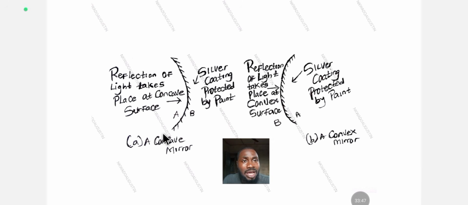That's where the reflection of light occurs. In this concave mirror, it is at the middle, the area of the highest curvature. While in the convex mirror, this place has the silver coating. A mirror is just glass coated with silver. So this point, the area of the greatest curvature of the convex mirror, is the place where the light is going to reflect from.